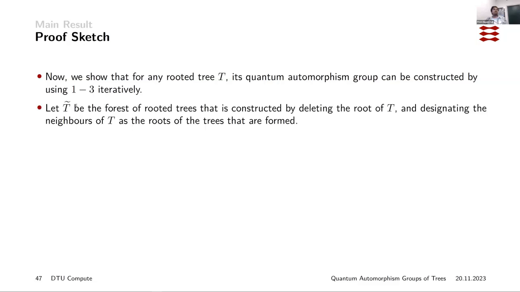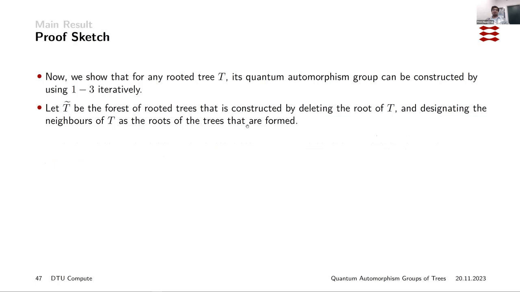Okay, so let T be this rooted tree, and let T tilde now be the forest of rooted trees that is constructed by deleting the root of T and designating the neighbors of the root as the roots of the trees that are formed. So if you just remove the root, then you get a bunch of subtrees, and the vertices that were the neighbors of the root we now designate as the roots of these new trees.